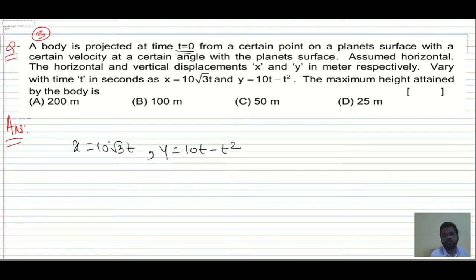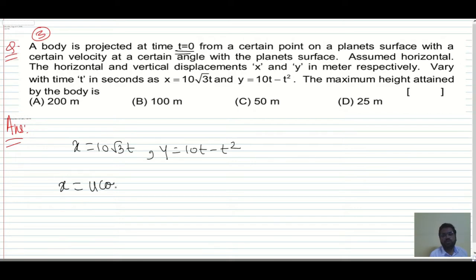So we can compare with x equal to u cos theta into t, and y equal to u sin theta into t minus 1 by 2 a t squared.